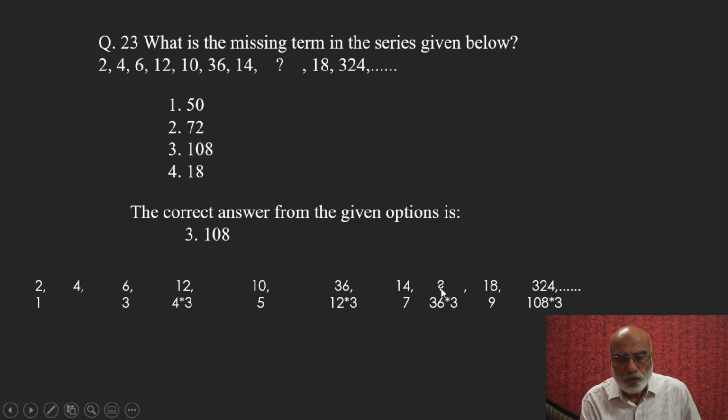Now if you substitute 36 multiplied by 3, which is 108, and 108 multiplied by 3 gives us 324. That means our answer 108, the third option, is correct.